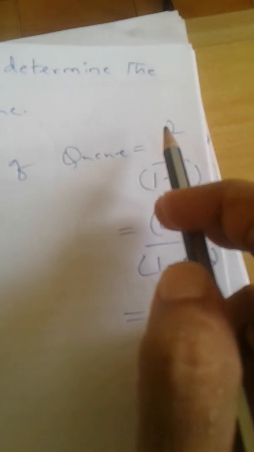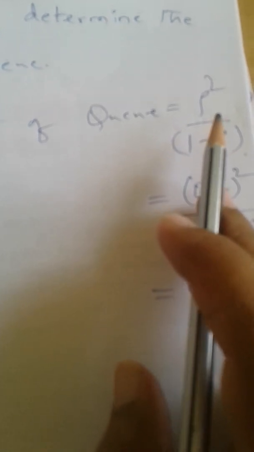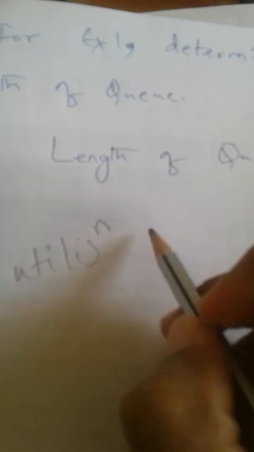Okay, next we can also determine the length of the queue using this particular equation: rho squared divided by 1 minus rho. Rho is again the utilization parameter. We have already determined this utilization parameter, which was equal to 60%. So when we substitute all this, we get the answer, 0.9. Okay, so these are the different parameters which we can determine for a queuing system.